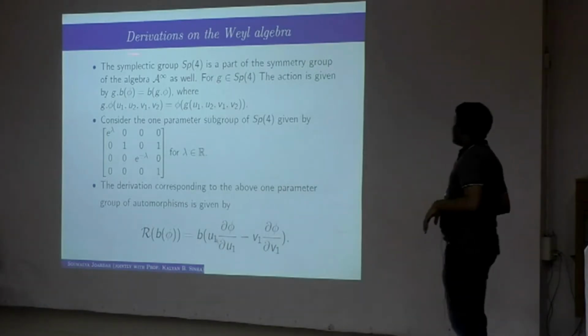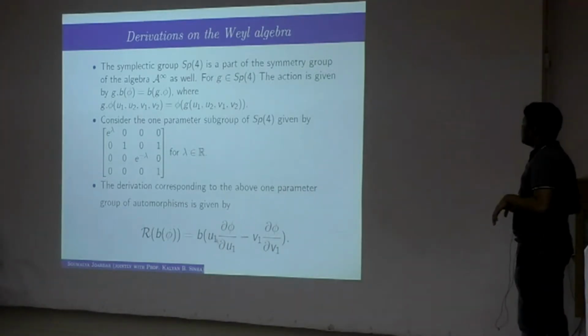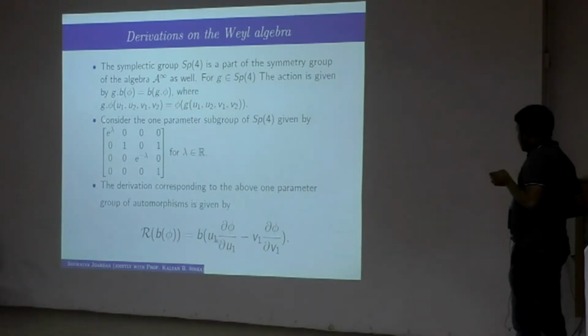comes from a symmetry of the algebra. One can show that SP4 is actually part of the full symmetry group of the algebra. We have not found the full symmetry group yet, but the symplectic group is a part of the larger symmetry group. Corresponding to a 1 parameter subgroup of SP4 given by this, one can define a derivation, the generator of the 1 parameter automorphism group, and one can compute that.